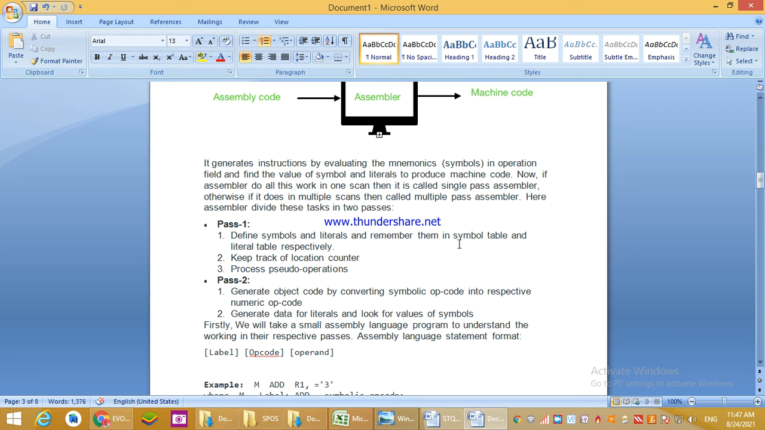And remember them in symbol table and literal table respectively. It defines symbols and literals and remembers them in the symbol table and literal table respectively. Means what? अरे म्हणजे काय रे बाबा, पास वन मध्ये ही लाईन दिली ना, म्हणजे काय बाबा की जे असेंब्ली